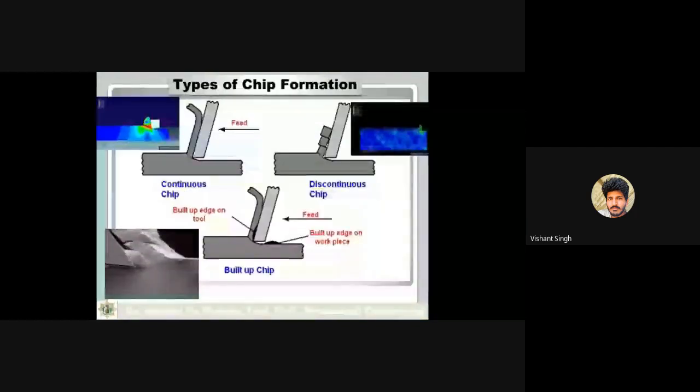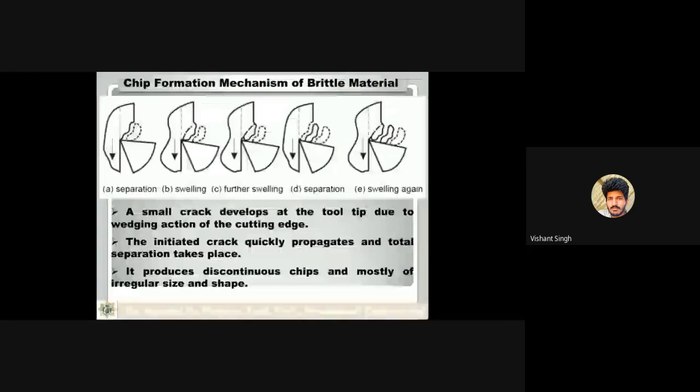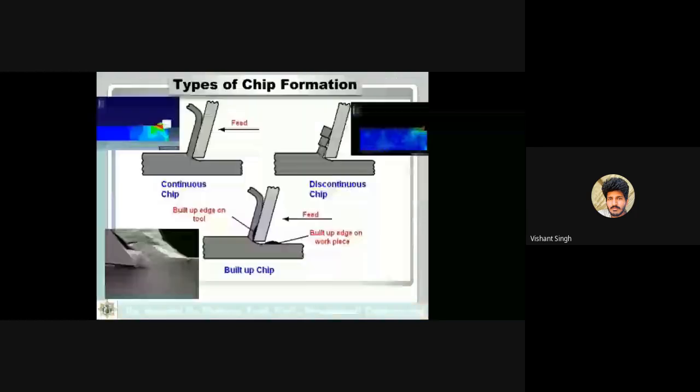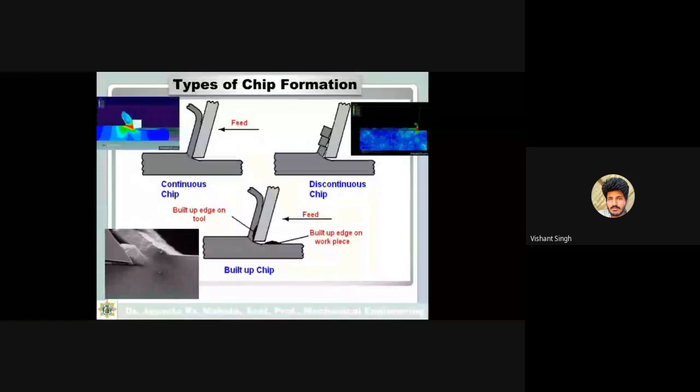Just to summarize, in the case of ductile material, continuous chips will form, and in the case of brittle material, discontinuous chips will form. So these are the types of chips. There are two types of chips: one is continuous, another is discontinuous, and the third one is built up chips. Built up chips form in the case of continuous chips.